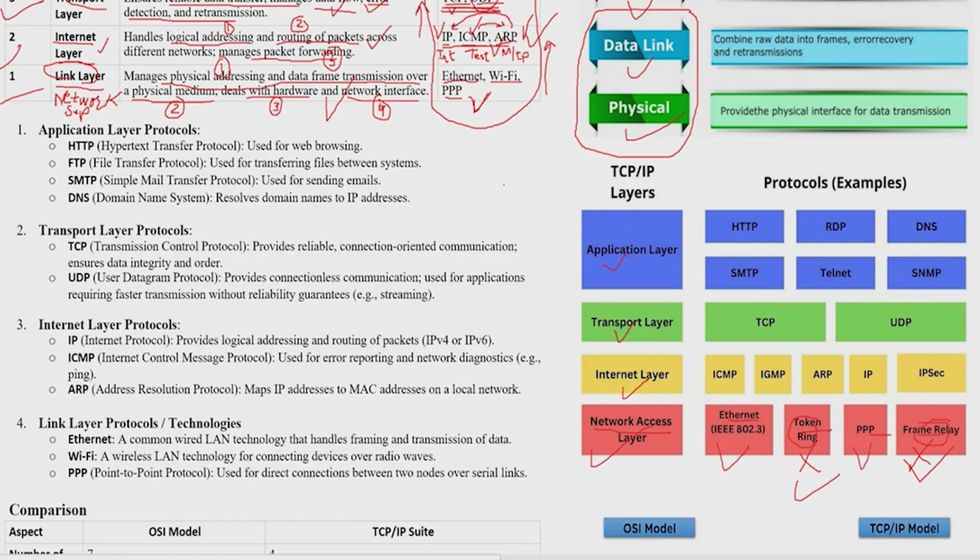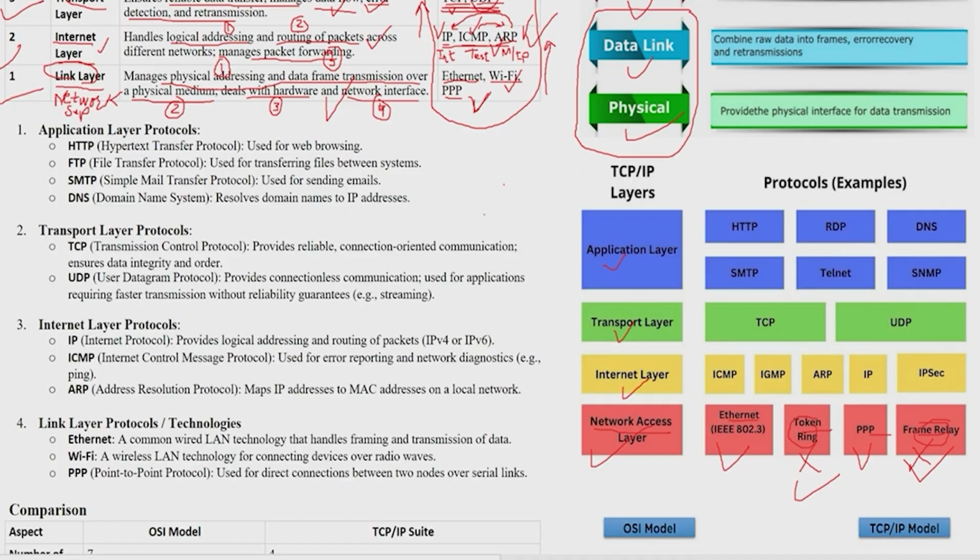So we are only using Ethernet technology and PPP technology, and the third one is Wi-Fi. No, PPP is different, used to communicate between networks. Wi-Fi and Ethernet are the same: Ethernet uses a physical cable and Wi-Fi works without a cable.